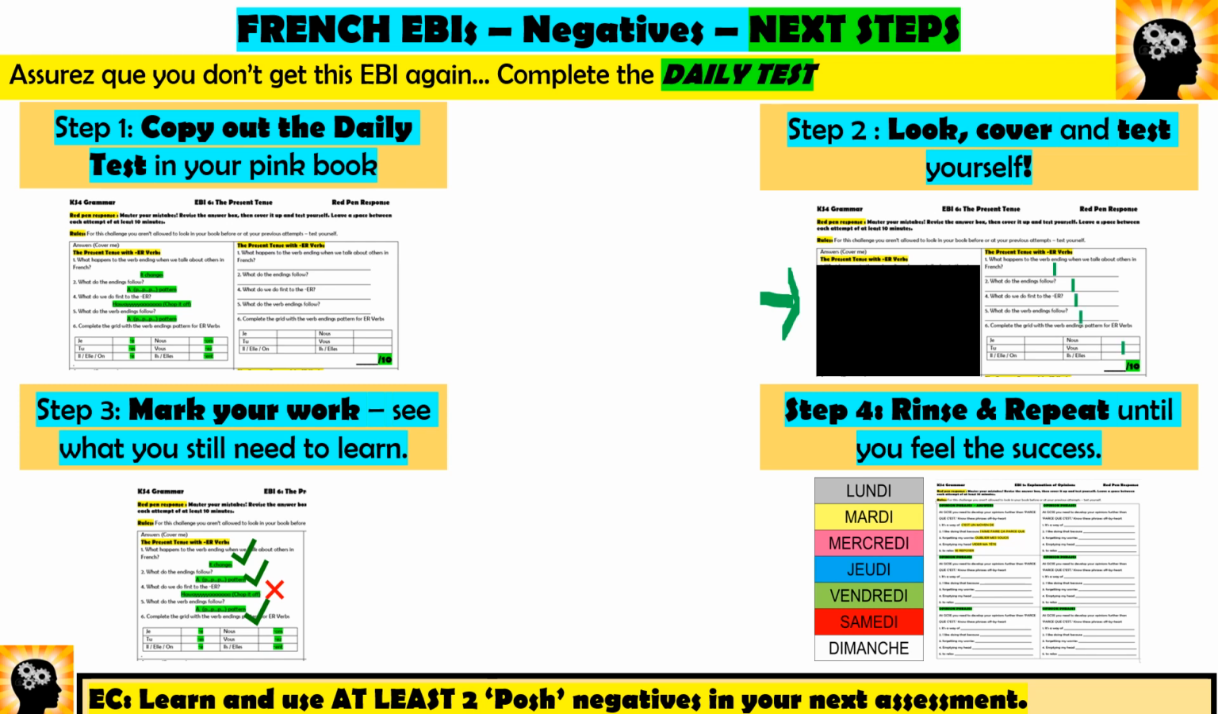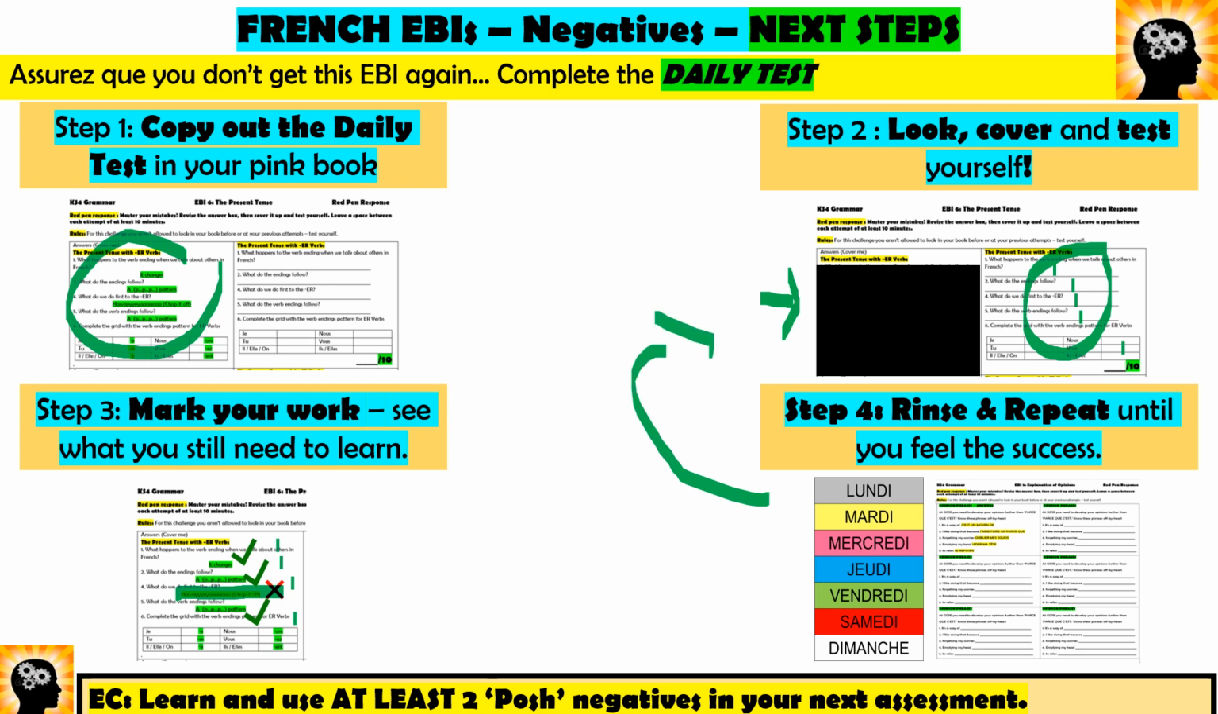Just write the answers. Then look at what you've written here, compare it to the answers, and then I want you to take your red pen and literally mark your work. What have you got right? What have you got wrong? Whatever you've got wrong, you need to study that again, practice it again, and then repeat. Go back to this stage, cover up your answers, and try it again. And I want you to keep trying and keep practicing until you've cracked it.